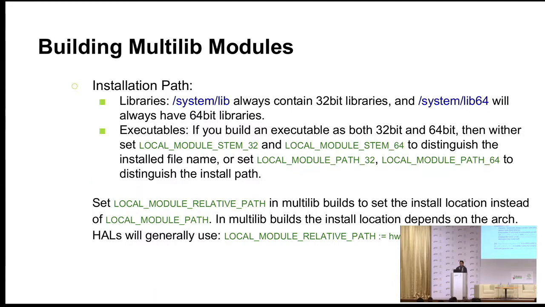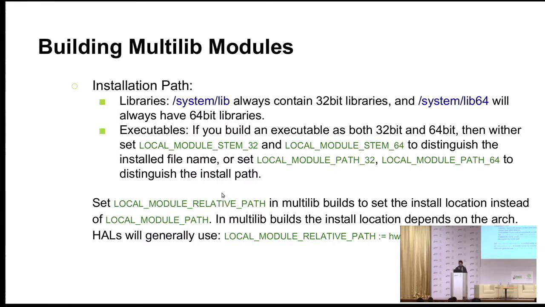That, okay, I'm building this XYZ binary, copy it as XYZ in system/bin and XYZ64 for the 64-bit version. The second way to do it is to change the installation path altogether. Instead of copying it to system/bin, you just copy it to some other path. So in that case, you have to use LOCAL_MODULE_PATH_32 or LOCAL_MODULE_PATH_64 to distinguish the installation path.